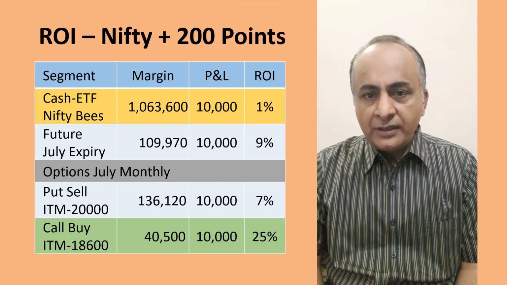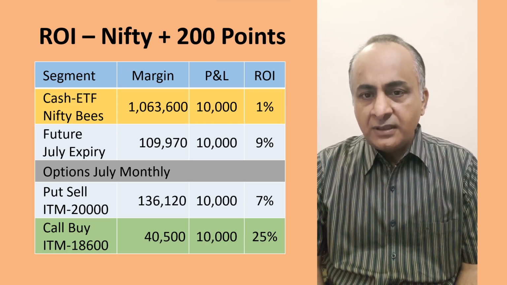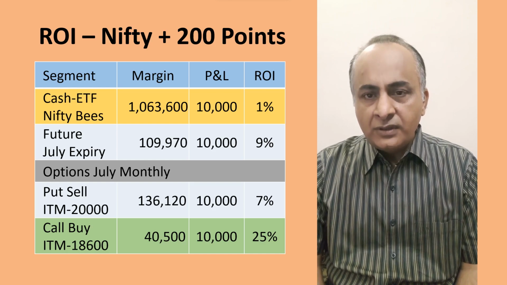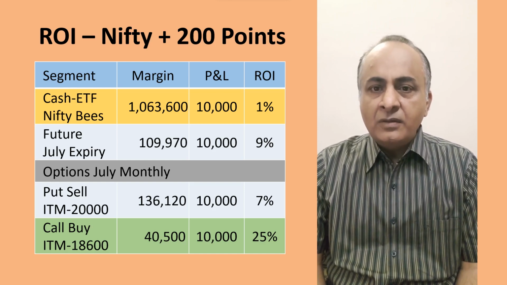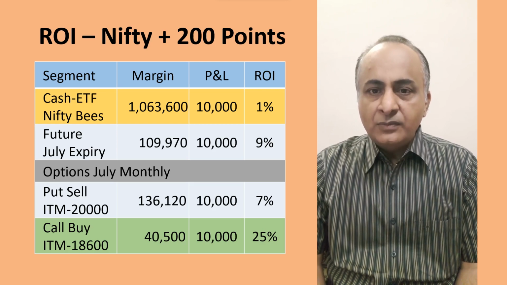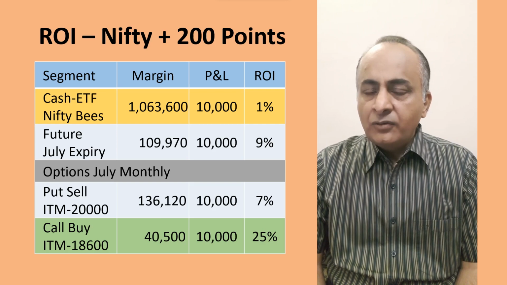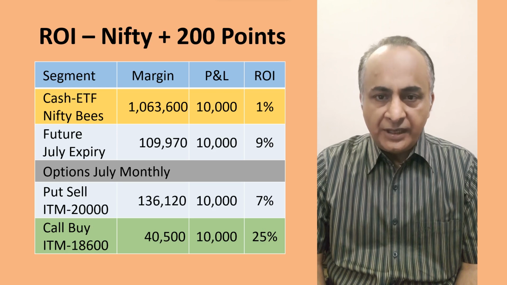But in future and options, there can be slight changes because of certain other factors, and for a given move of 200 points in Nifty, your actual P&L may not be 200 points, it will be a little more or a little lesser. That we are going to discuss, how it will be different from cash.